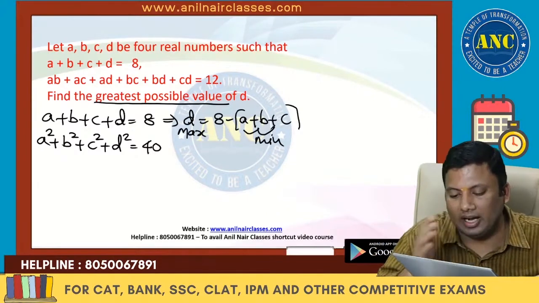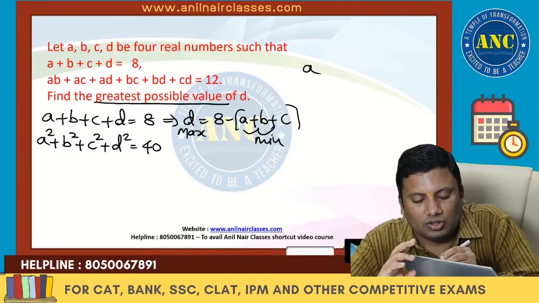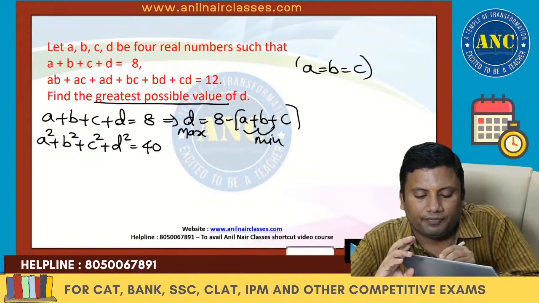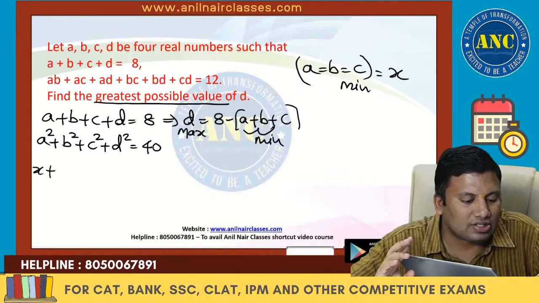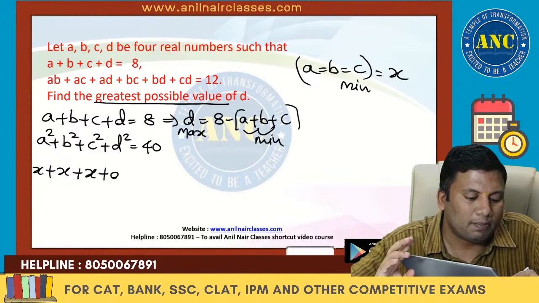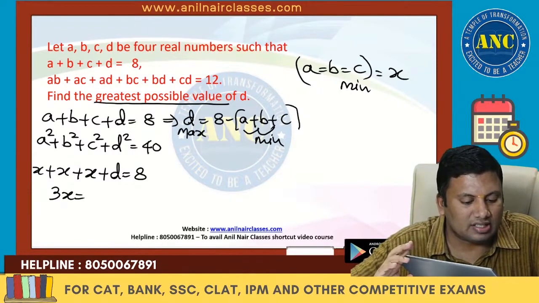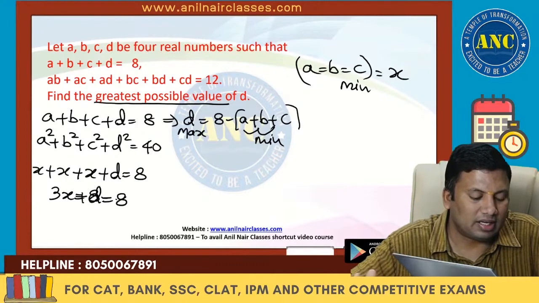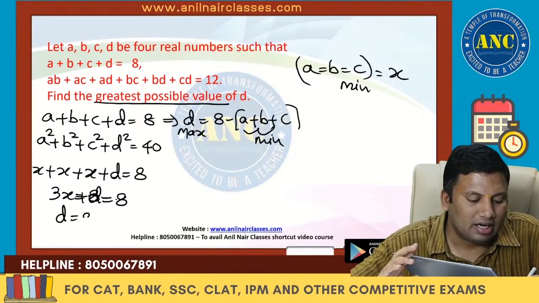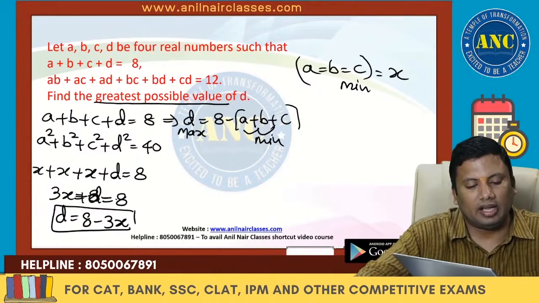It is given real numbers, so we don't know. If it were given natural numbers, I would have substituted 1. So let me call the minimum value of a, b, c as x. x plus x plus x plus d is nothing but 8. So 3x plus d is nothing but 8, so d is nothing but 8 minus 3x.